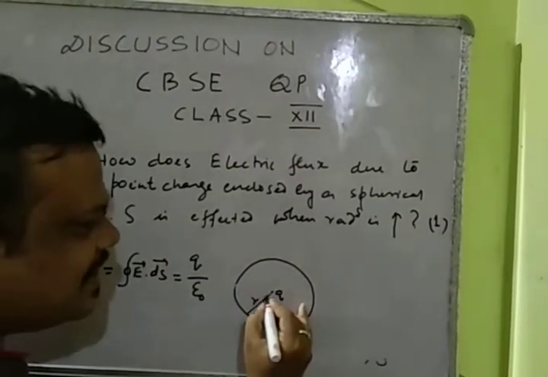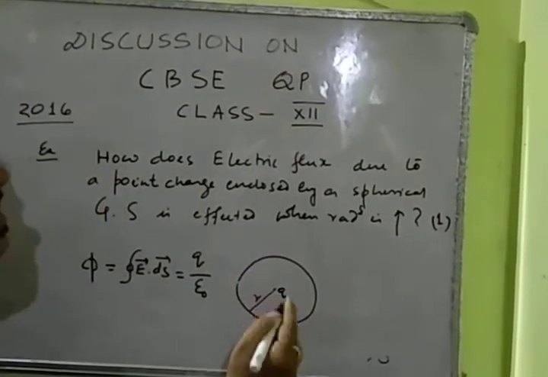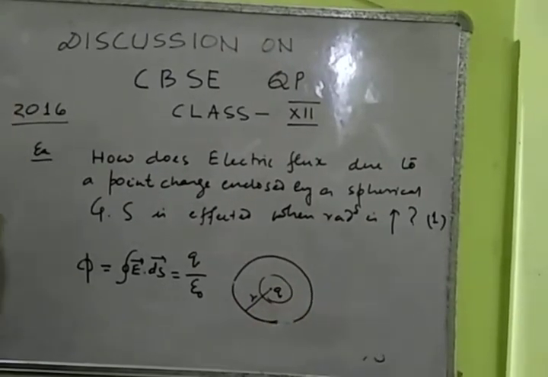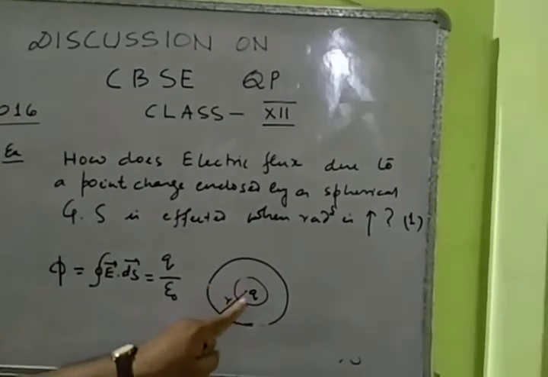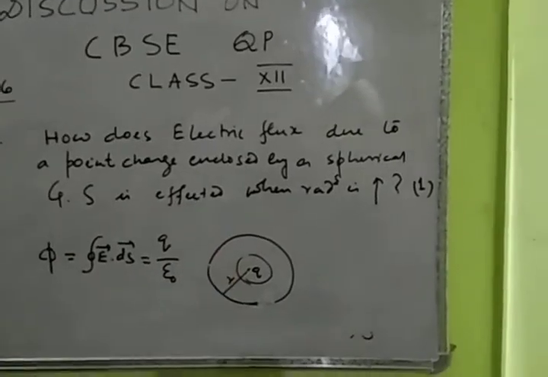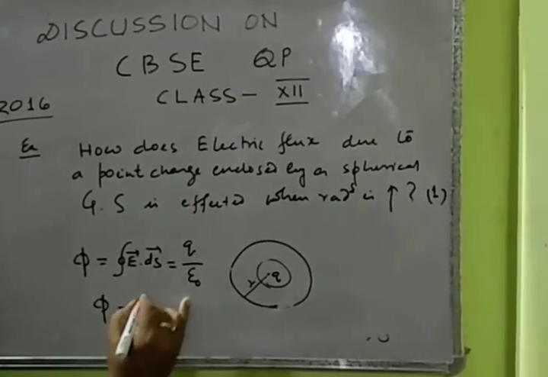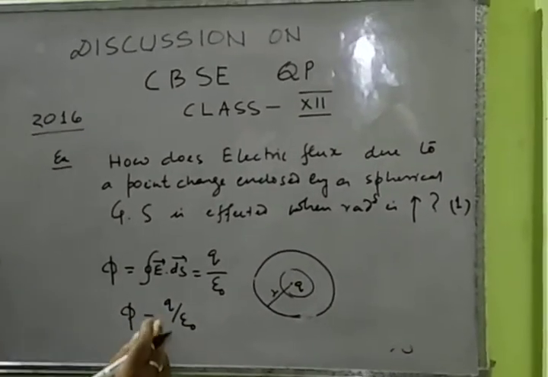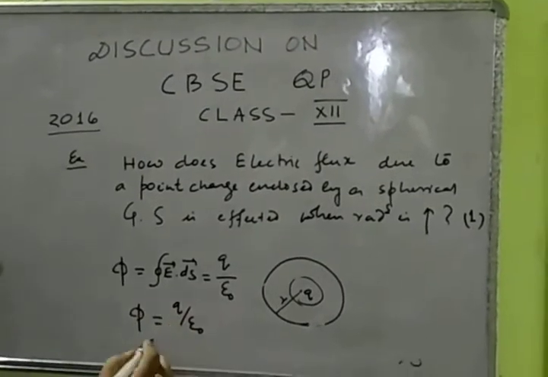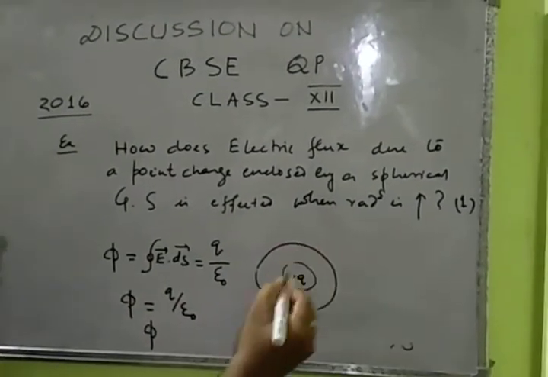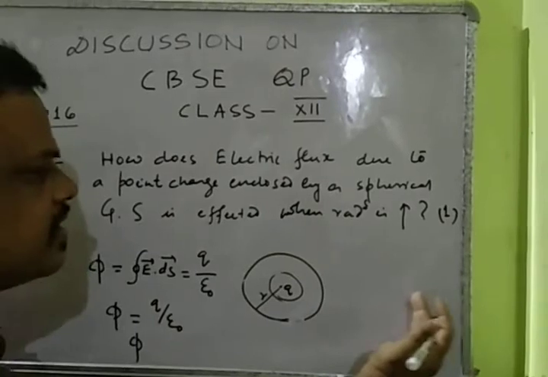We are increasing the radius or decreasing the radius, we cannot change the Q. The Q remains the Q. So flux is equal to Q by epsilon naught. Q will remain constant. So flux will remain constant whether we increase the radius or decrease the radius.